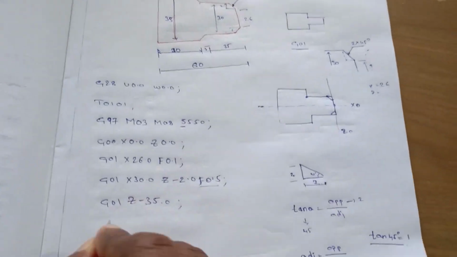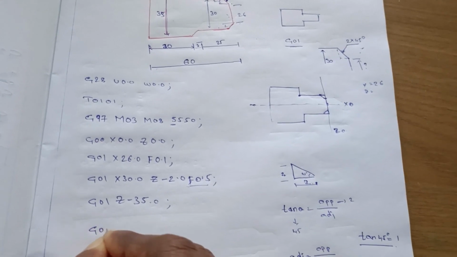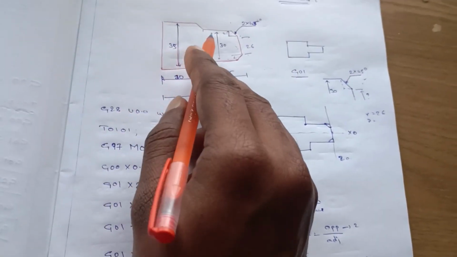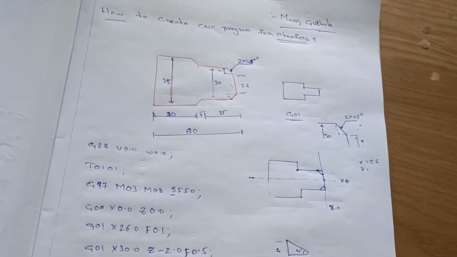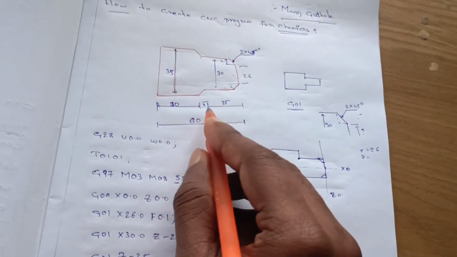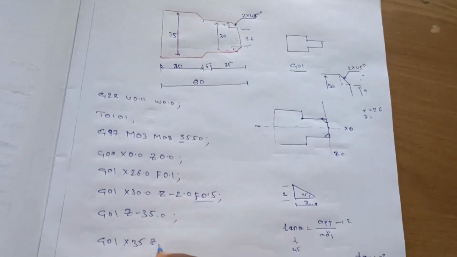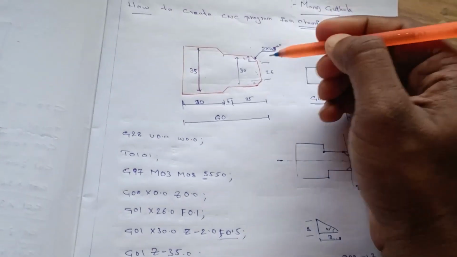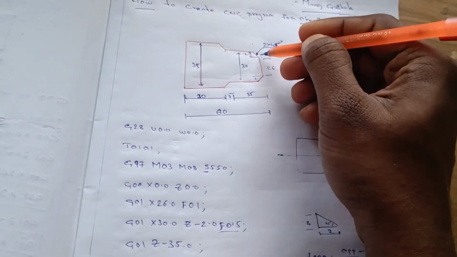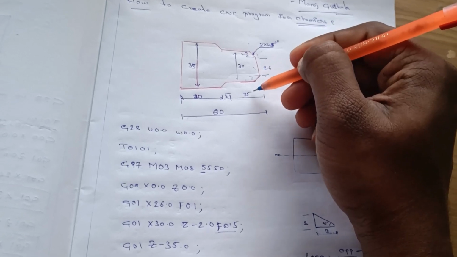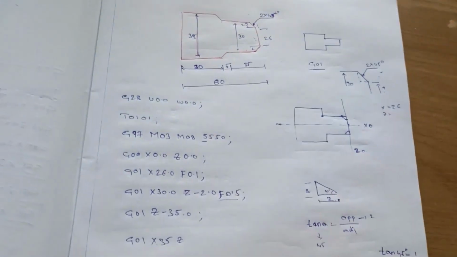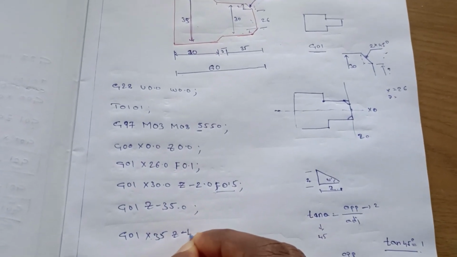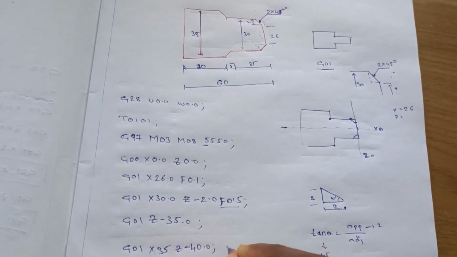So now we can write G01 X, the point from here to here, it will be 35, and Z we got here is 5, but we should not write minus 5 here because the tool calculates from Z0. The Z0 is here, so we need to add these two distances. 35 plus 5 is 40, so it will be minus 40.0.